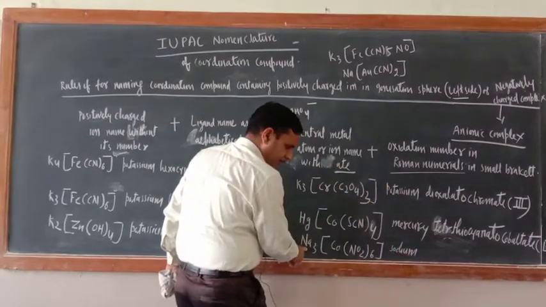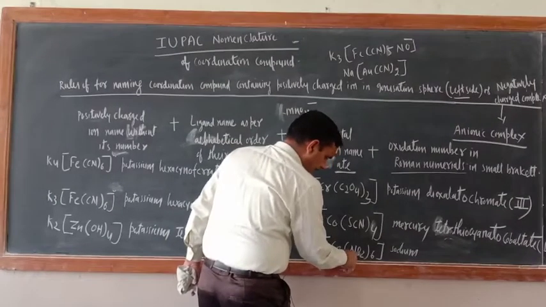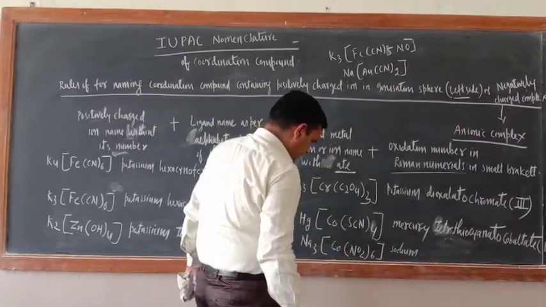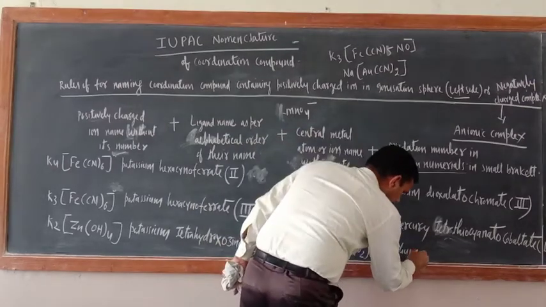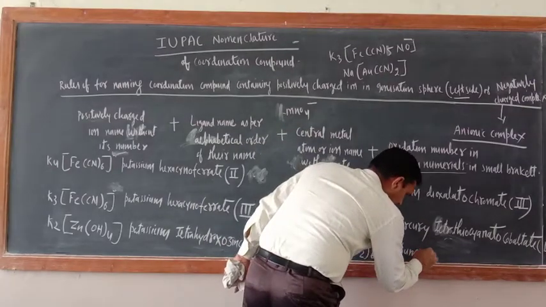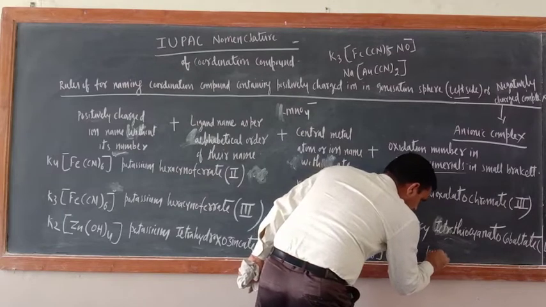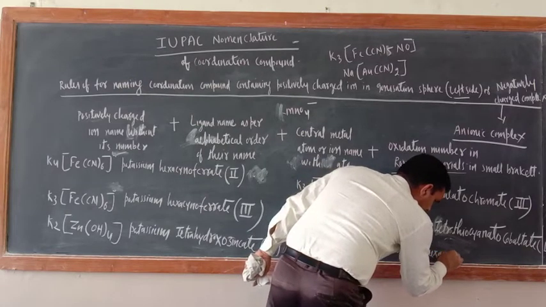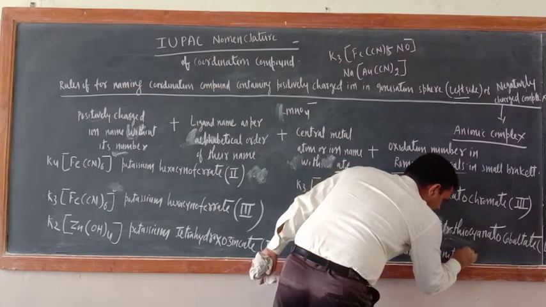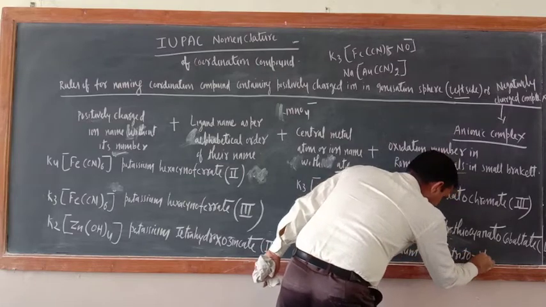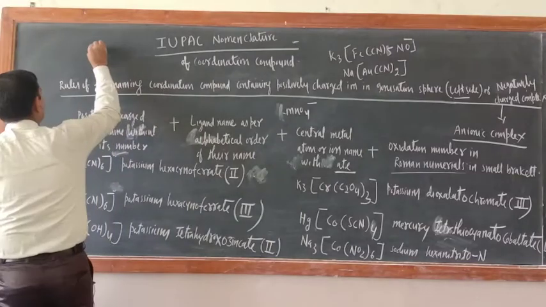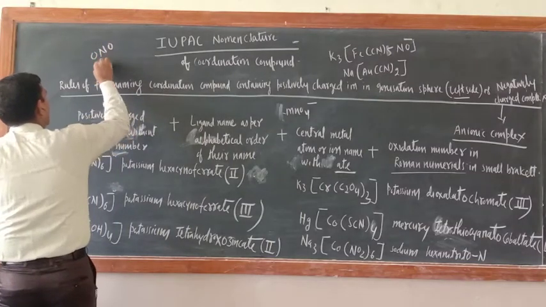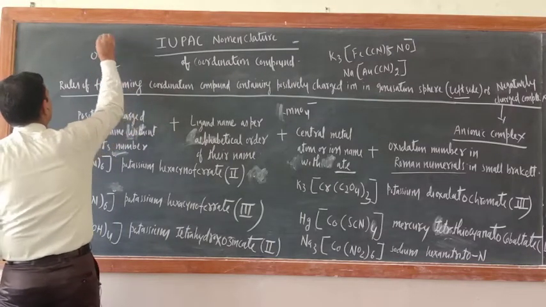Okay, sodium. Then what kind of ligand is this one? Just see, this is sodium nitrito N, because I told you now 2 types of ligand are there, ONO and NO2, single negative only.